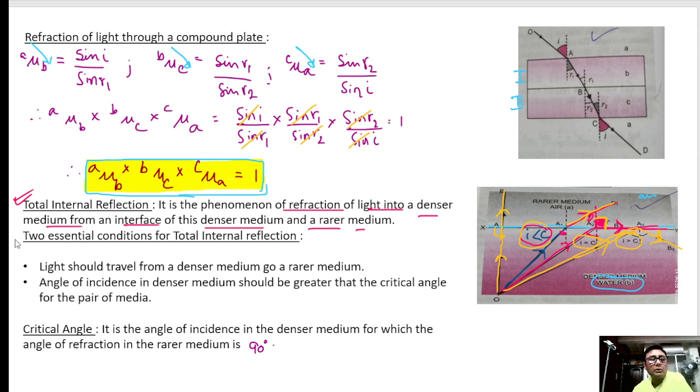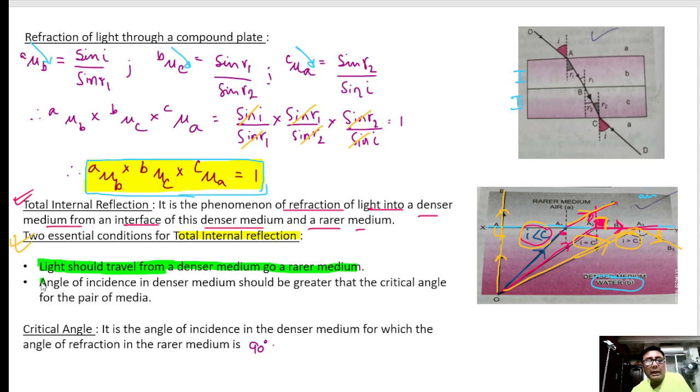Okay. So, seeing all this, we find out the two essential conditions for total internal reflection. What are the two important things for total internal reflection to take place? Number one, light should travel from a denser medium to a rarer medium. As you can see, for internal reflection, light should travel from a denser medium to a rarer medium.